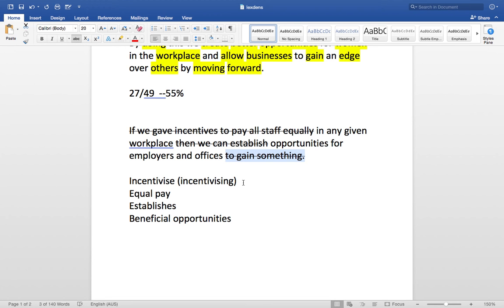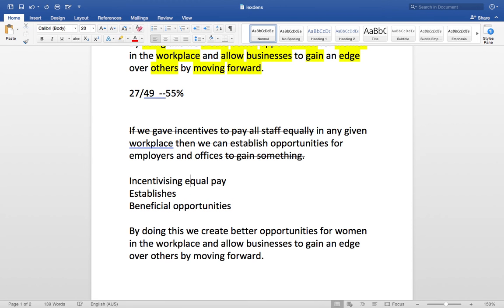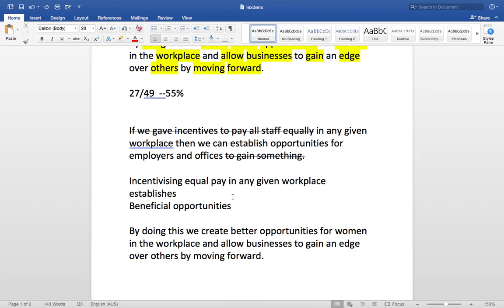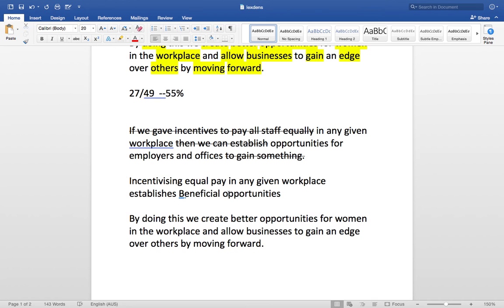So let's start off. I might want to start my sentence with the verb. I like that. Incentivizing equal pay up where? In any given workplace. So I can still use some of the language that was already there. What does it do? It establishes, what does it establish?